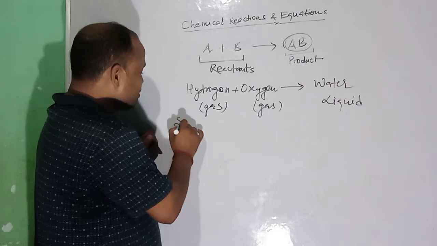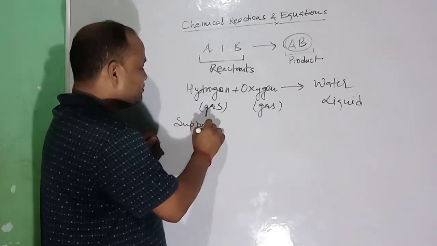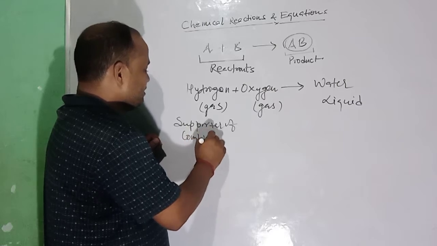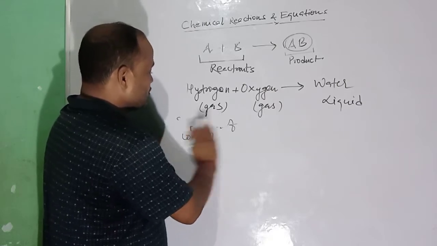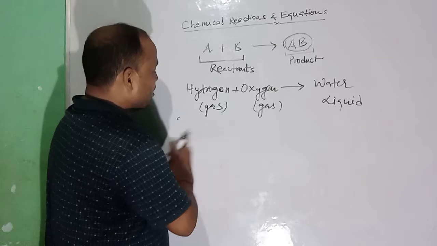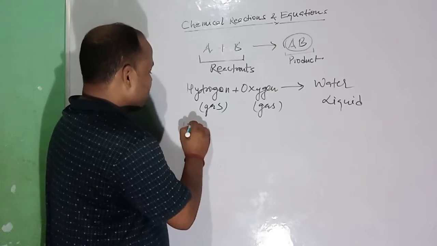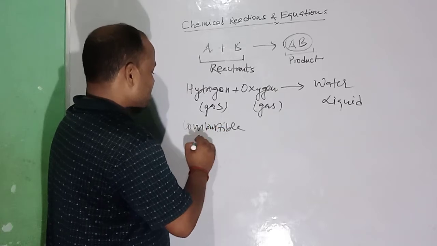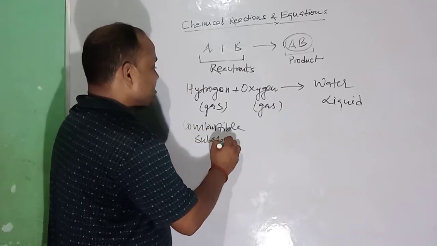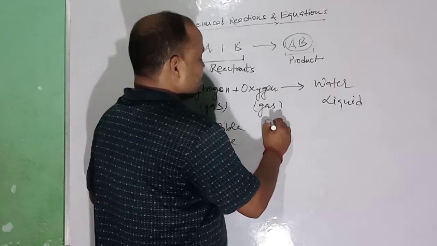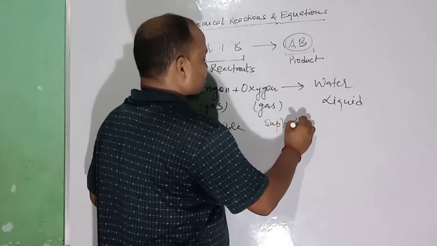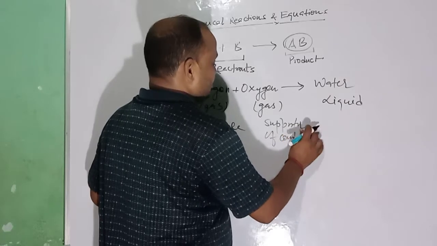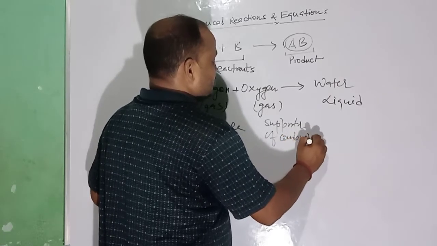Hydrogen is a combustible substance. Oxygen is a supporter of combustion.